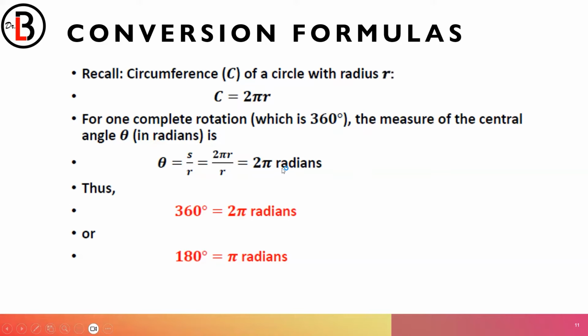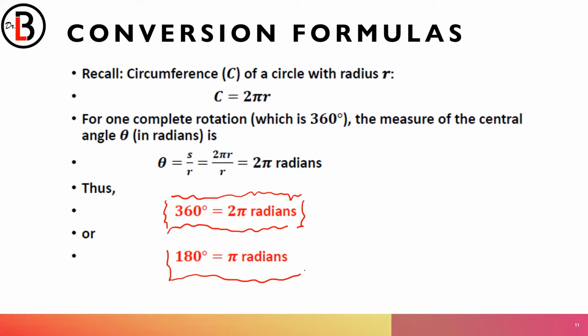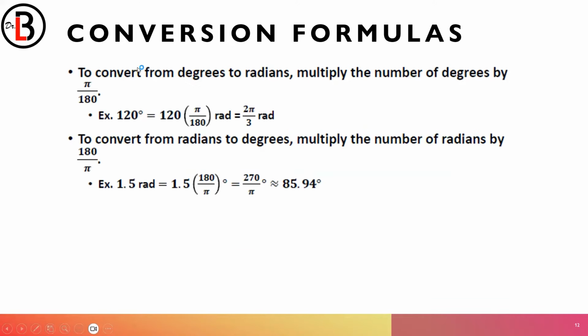So this is what we're dealing with. This is the relationship mostly what we're dealing with. However, you know that both can be divided by 2. Therefore, we also use this. They're just the same. No problem in using either of them. Now, let's try converting. To convert degrees to radians, multiply the number of degrees by pi over 180. So it becomes rad. To convert from radians to degrees, multiply by 180 over pi.